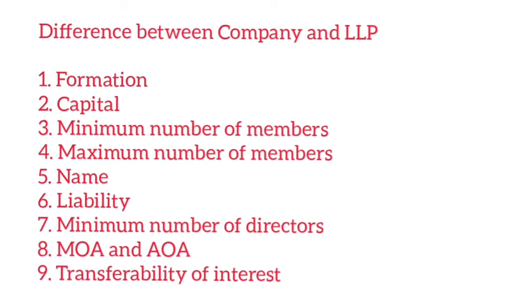Then transferability of interest. Shares of a public company are transferable, but shares are restricted in a private company, whereas the rights and interests of the partners are transferable according to the LLP agreement. So these are some of the differences between the company as well as LLP.